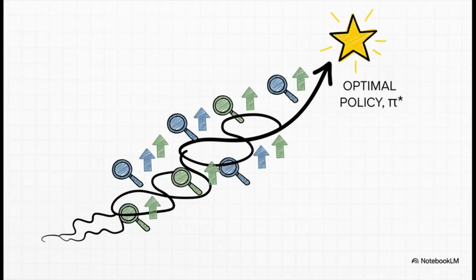And here's the powerful part. By repeating this dance of evaluate, then improve, our policy is guaranteed to get better, or at the very least stay the same. It will never get worse. And if you keep doing this cycle, you are mathematically proven to eventually arrive at the single best optimal policy.